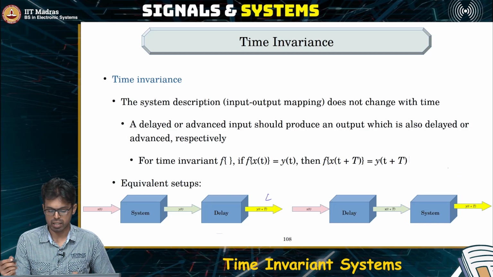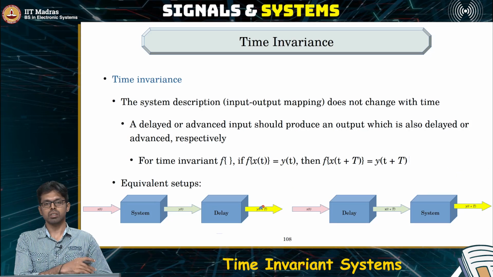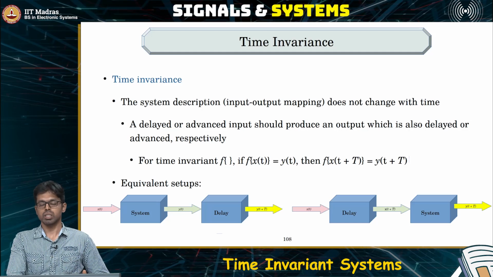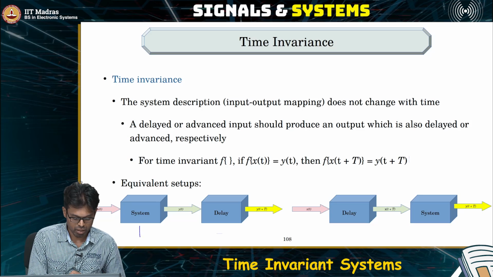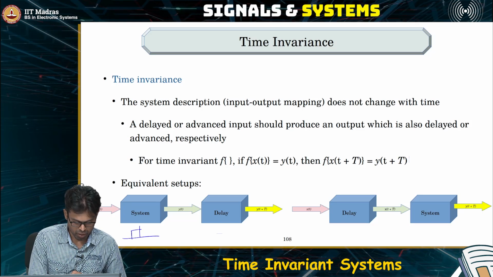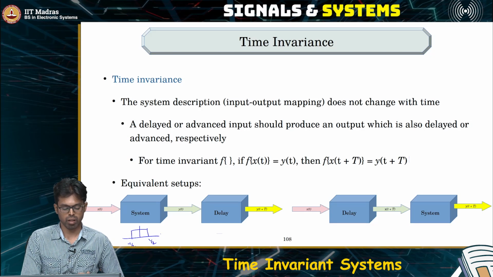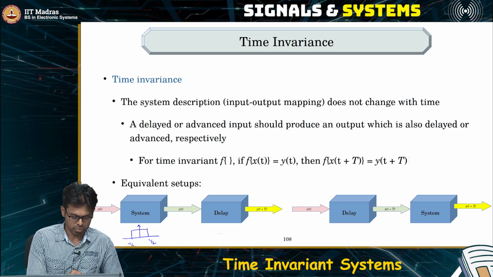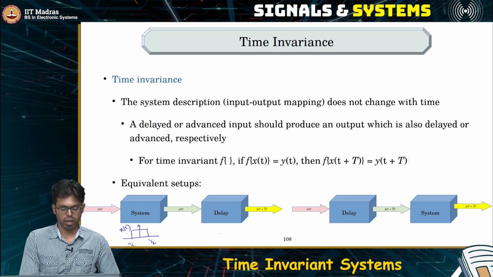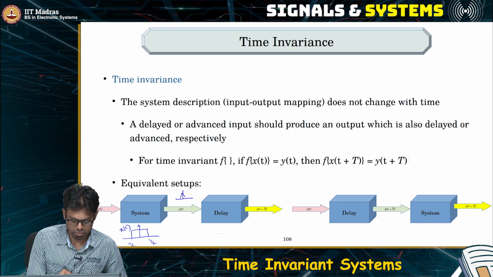So what does this actually mean? It means that the system properties have not changed over time at all. So if I have a signal, let's say a rectangular signal, and I feed it into this system, and let us say it converts this rectangular signal to a triangular signal.